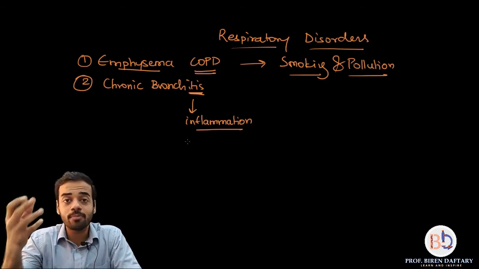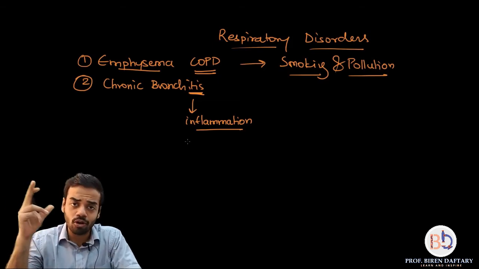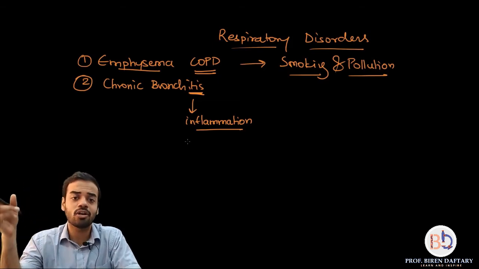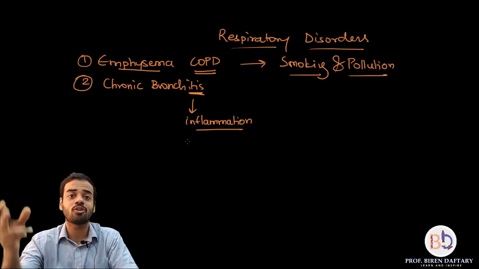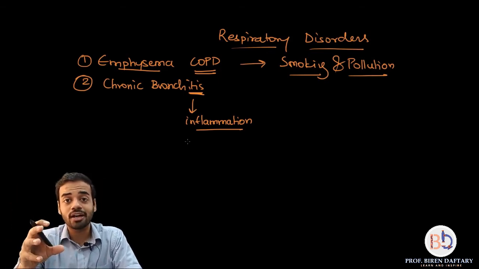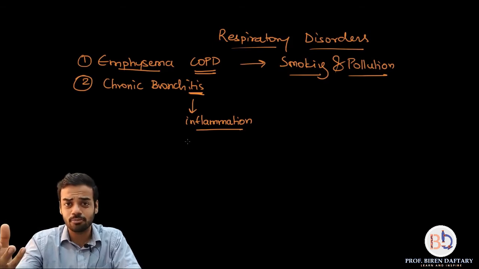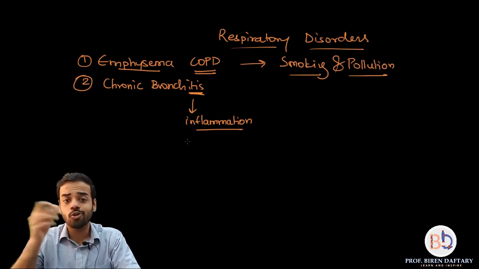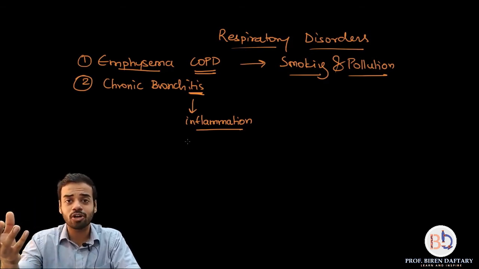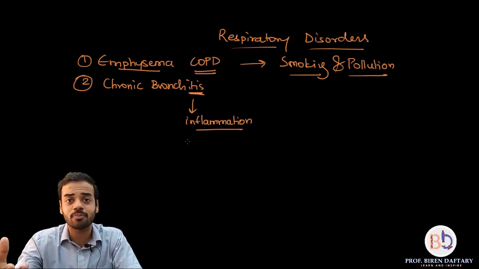So chronic bronchitis, chronic is something which is happening regularly. Okay, so bronchitis are of two types. There is something called chronic bronchitis, there is something called acute bronchitis. Out of them, chronic bronchitis is much more manageable. It is not severe, it is not fatal much, and it can be treated easily. So what happens in chronic bronchitis? Your bronchi get inflamed, there is inflammation of the bronchi.